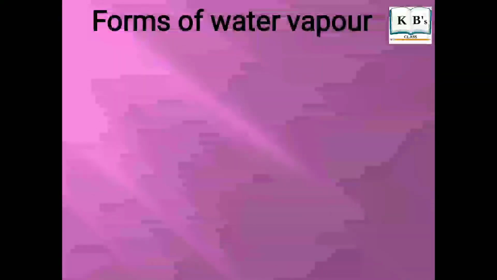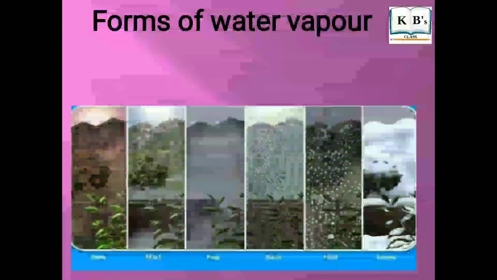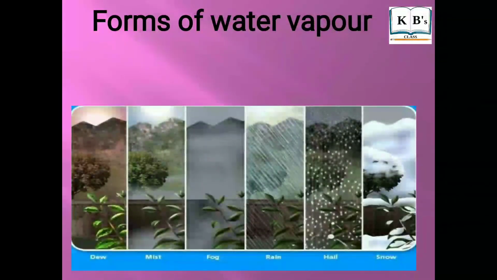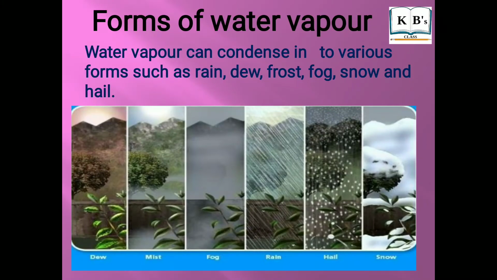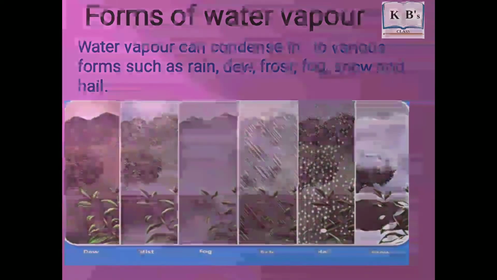The different forms of water vapor are dew, mist, fog, rain, hail, and snowfall. These are the different ways in which the water vapor returns to the surface of the earth. Let us study them in detail.